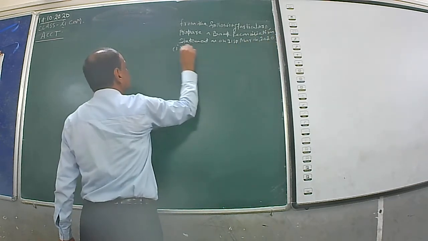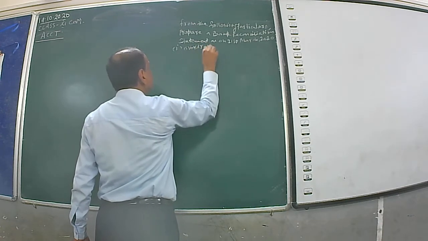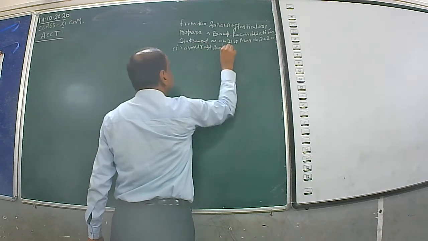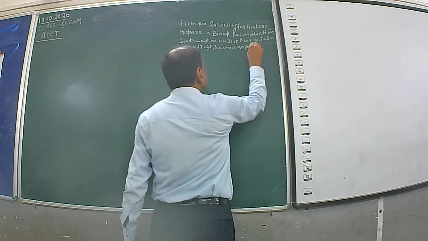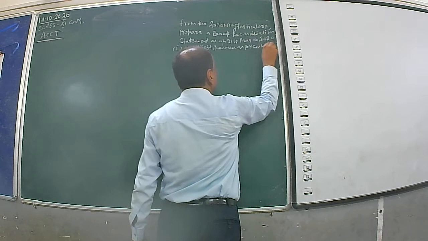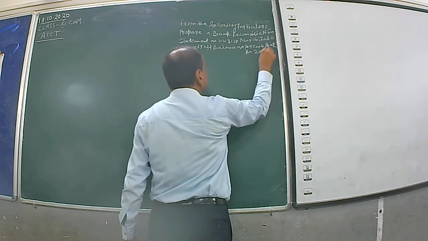Number 1, overdraft balance as per cash book rupees 20,000.